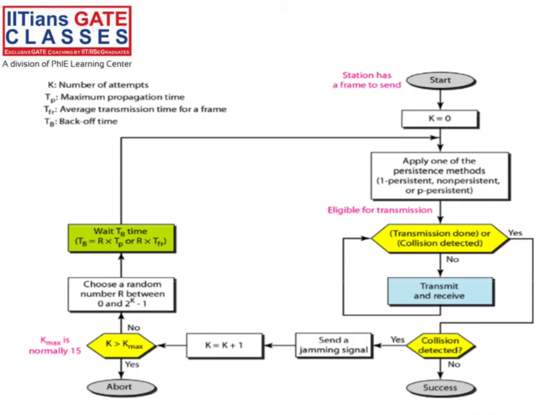So whatever the remaining time, 2 into PT minus 0.8 into PT, that much. Whatever the remaining time, 1.2 into propagation time, that much time you have to send the jamming signal. Don't block that time, right? Block that time so that no other station can send the frame, right?